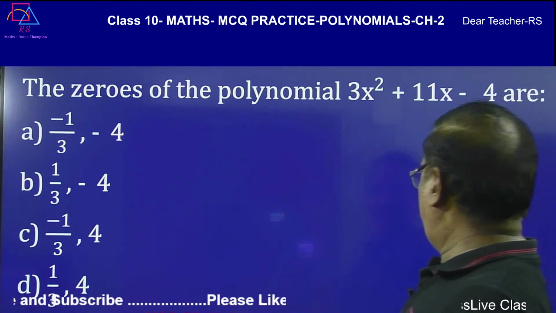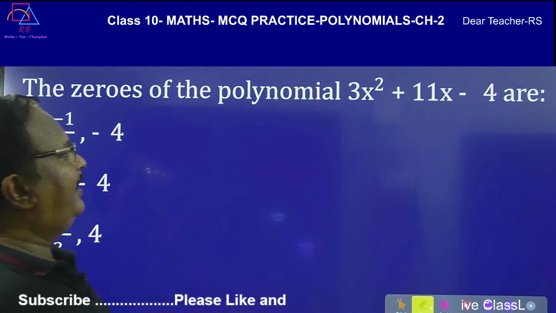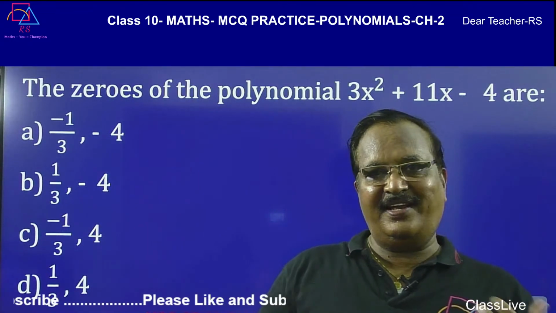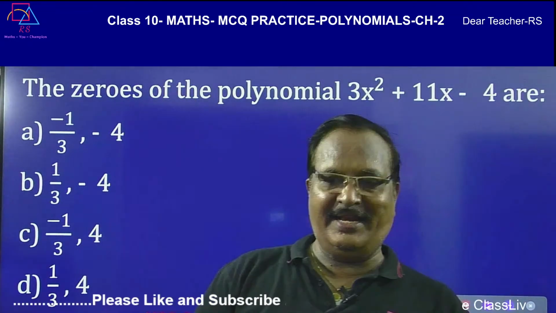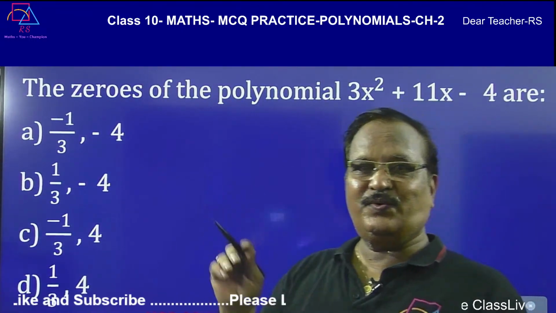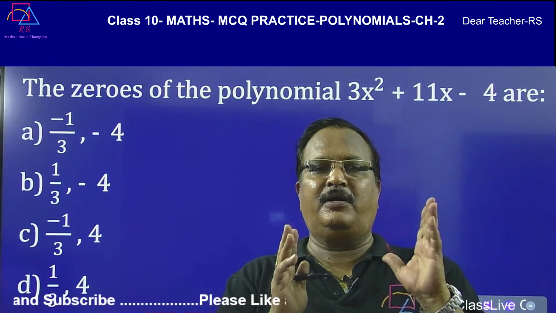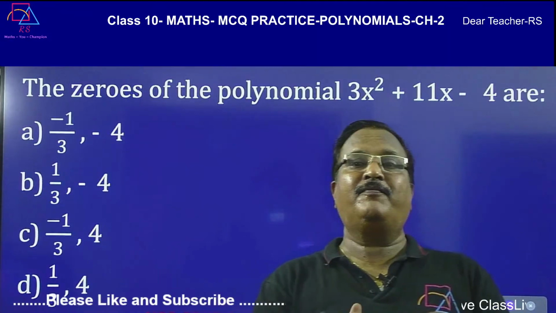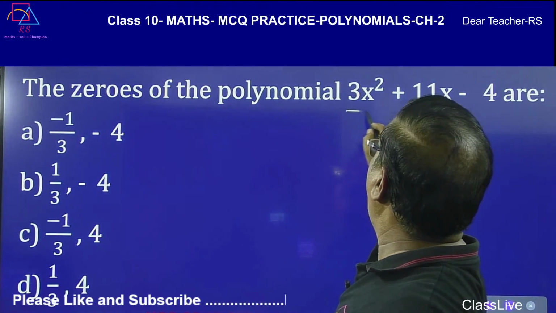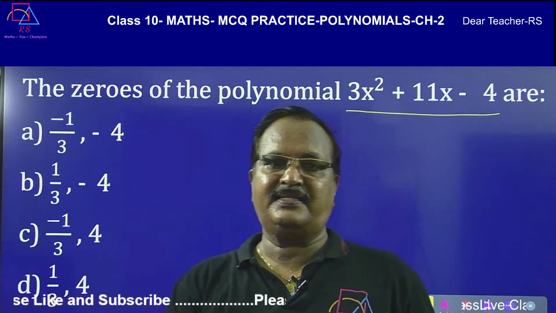The zeros of the polynomial are, so you have to find out directly the zeros. There are many ways to find the zeros. This is also one of the important questions. Everybody should be able to find the zeros when a polynomial is given. So the polynomial is 3x square plus 11x minus 14.